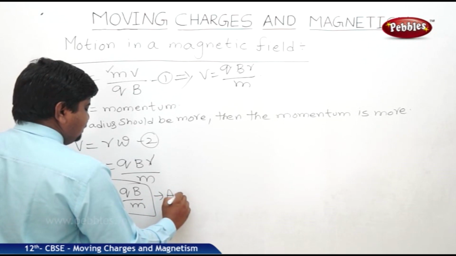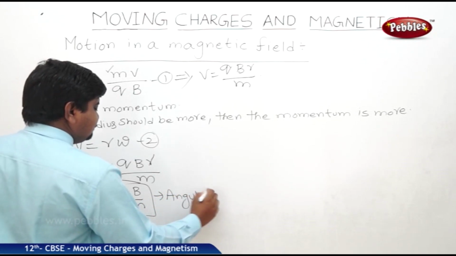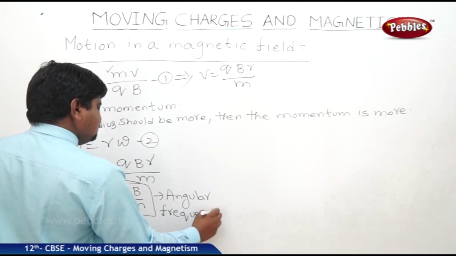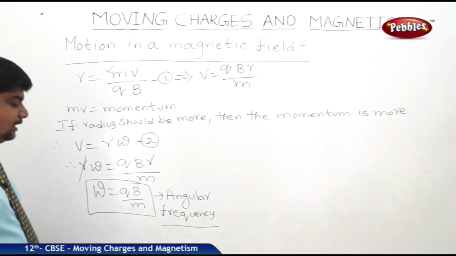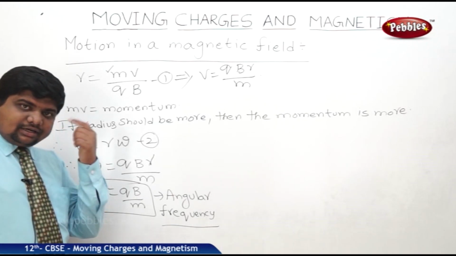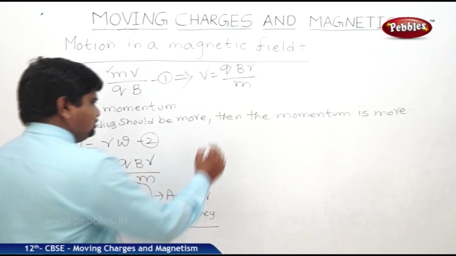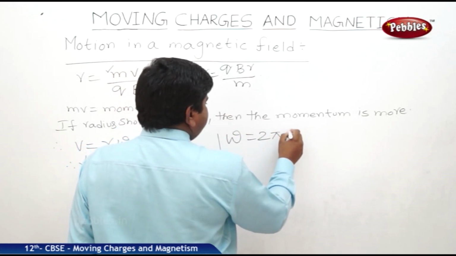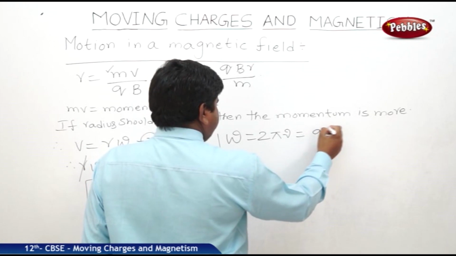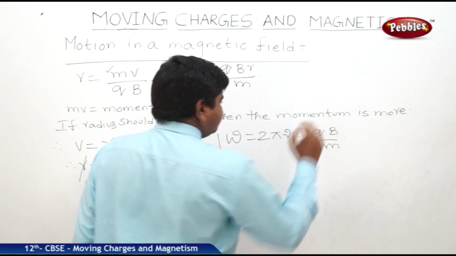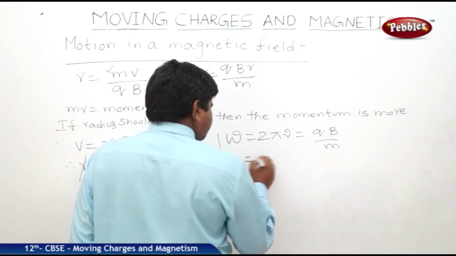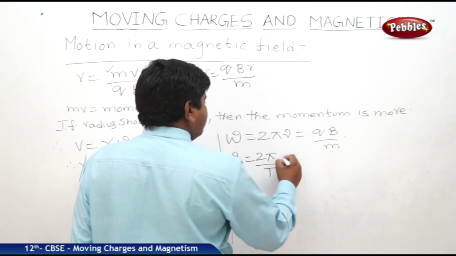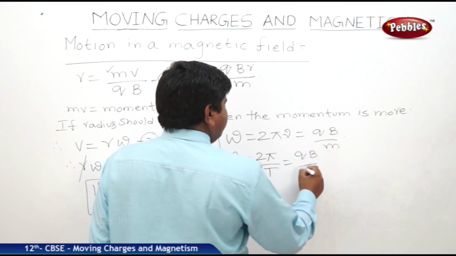This is the angular frequency of the charged particle in a circular path in the magnetic field. Generally, angular frequency omega is equal to 2 pi nu, which is equal to q B by m. Where nu is equal to 1 by T, so 2 pi by T is equal to omega, which is equal to q B by m.